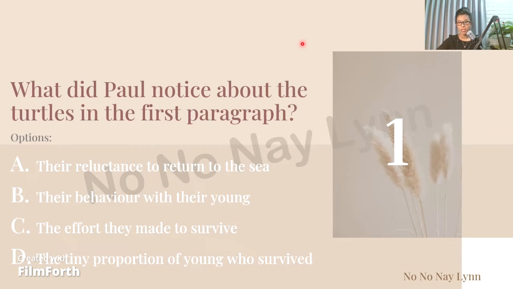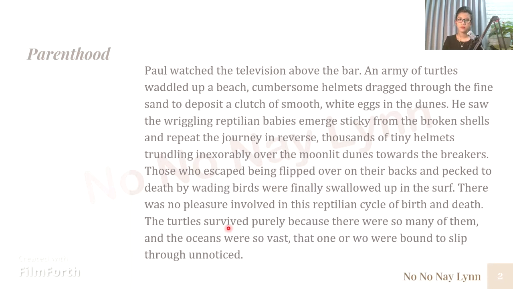Now question number 1 says, what did Paul notice about the turtles in the first paragraph? These are the options: A, their reluctance to return to the sea; B, their behavior when they're young; C, the effort they make to survive; D, the tiny proportion of young who survived. According to your own answer, what do you think? What is your answer? Keep that in mind. Let's go back to the paragraphs to get into the explanation.